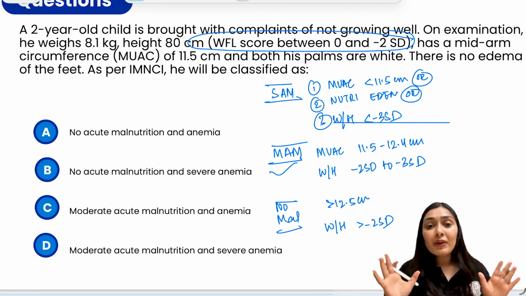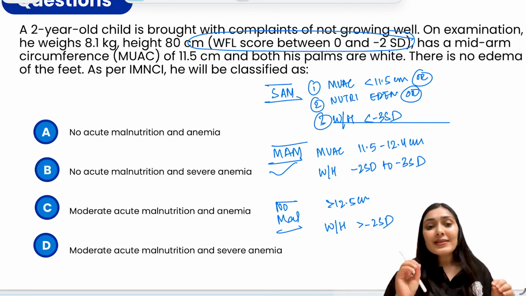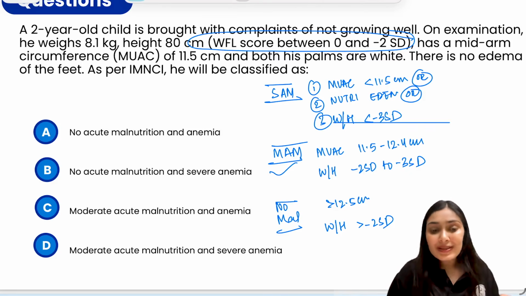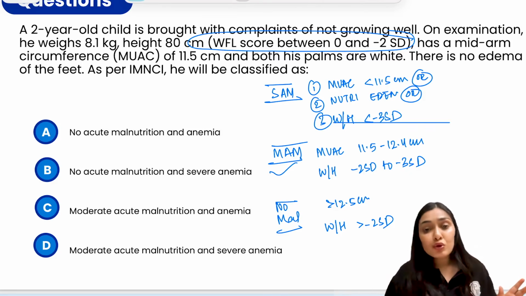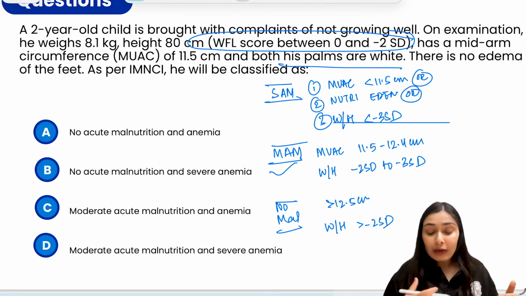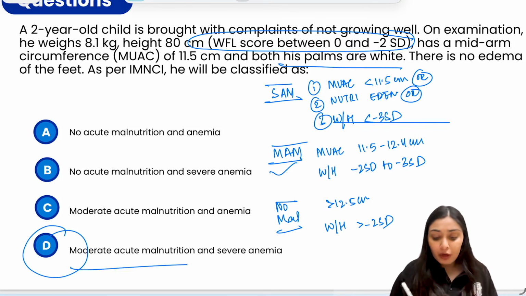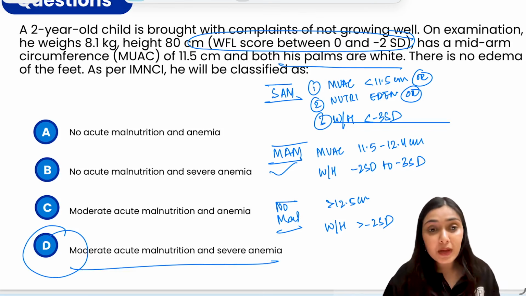Severe anemia would be when both the palms look pale, bleached, completely white. If there is some mild pallor, then it would be just anemia. No anemia if there is no pallor. So here they are saying the palms are white. So that means there is severe anemia. So the correct answer here should be moderate acute malnutrition and severe anemia, right?